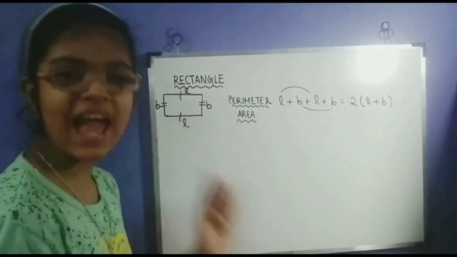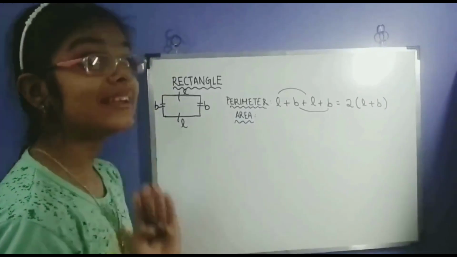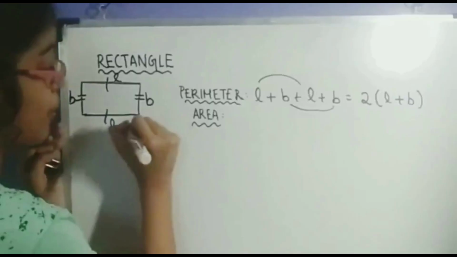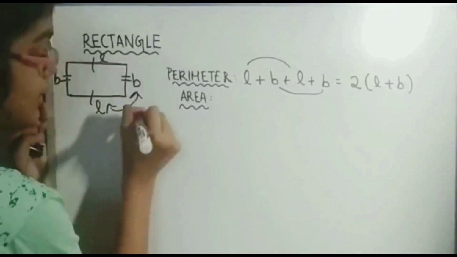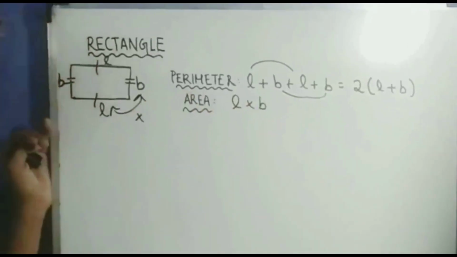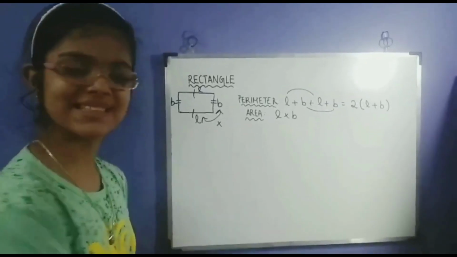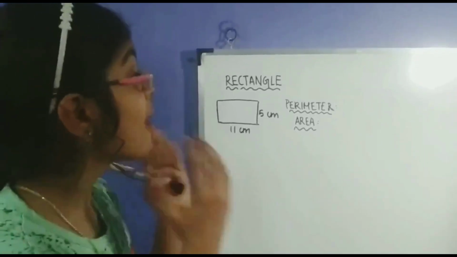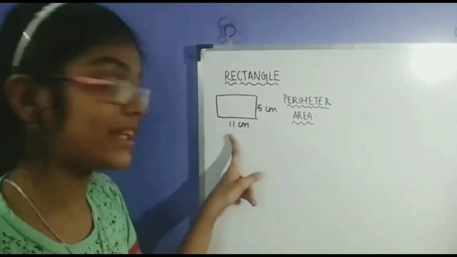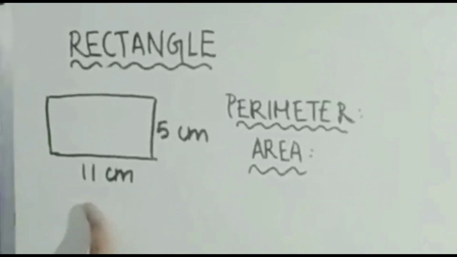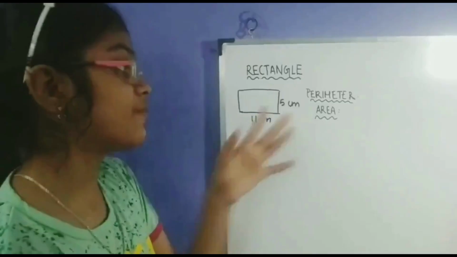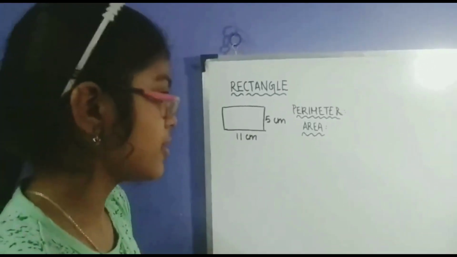Now, what about area? This is actually similar to that of a square. You're basically going to multiply the length and the breadth. So basically it's L times B. Pretty simple, isn't it? So this particular rectangle has its length to be 11 centimeters and its breadth to be 5 centimeters. So first let's find the perimeter.